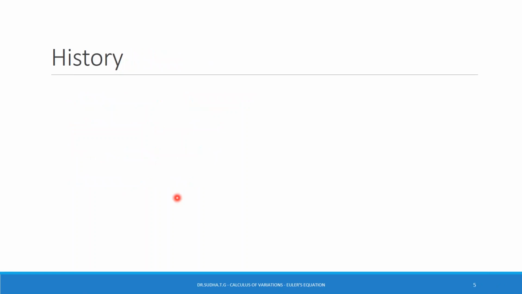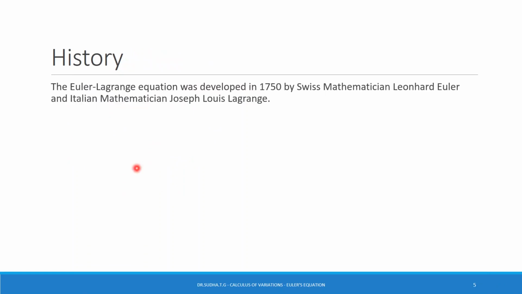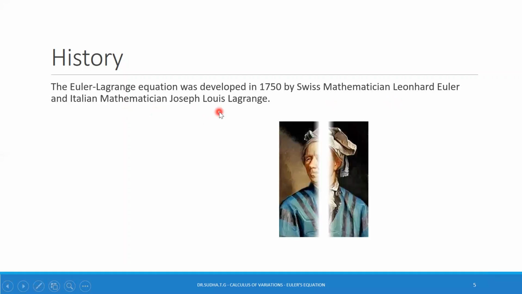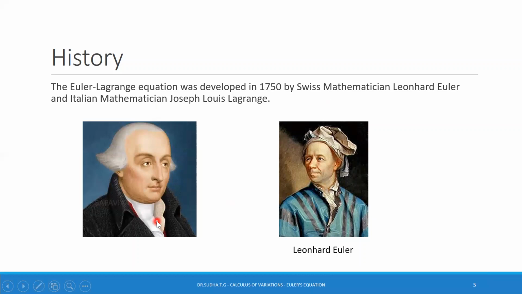So let us begin with the history of this Lagrange equation. The Euler-Lagrange equation was developed in 1750 by Swiss mathematician Leonhard Euler and Italian mathematician Joseph Louis Lagrange. So this is Euler and this is Lagrange, Joseph Louis Lagrange.